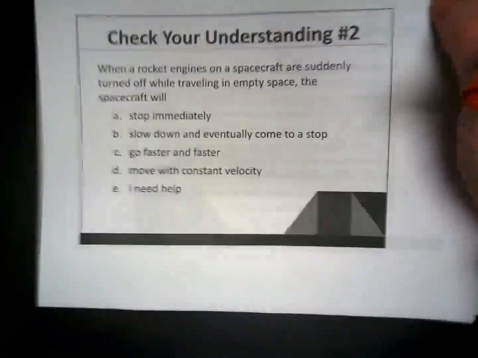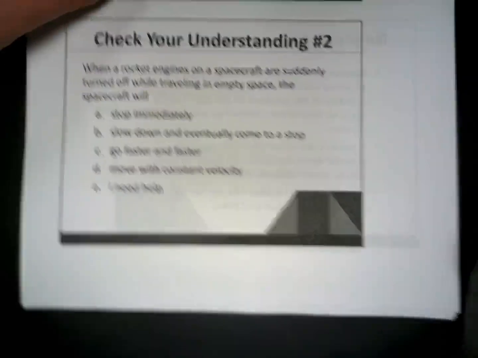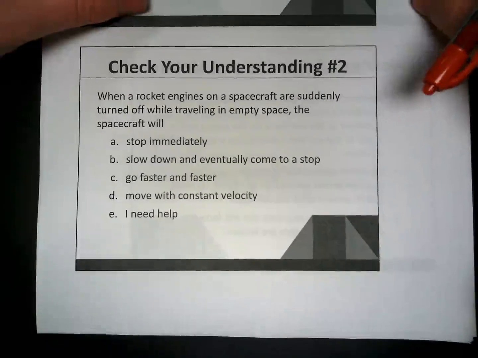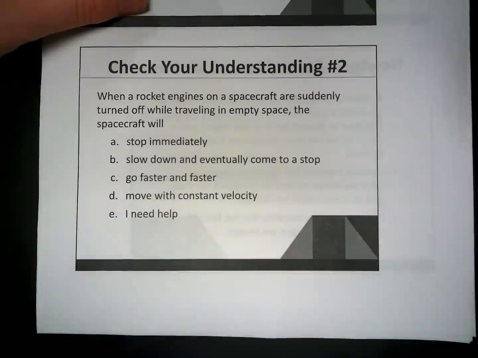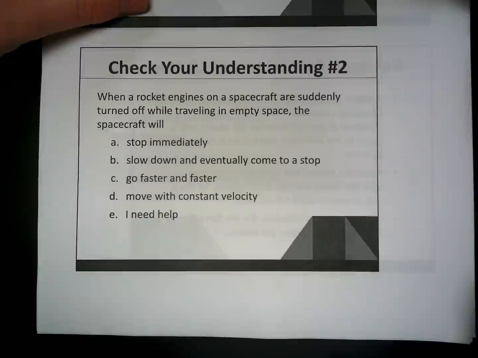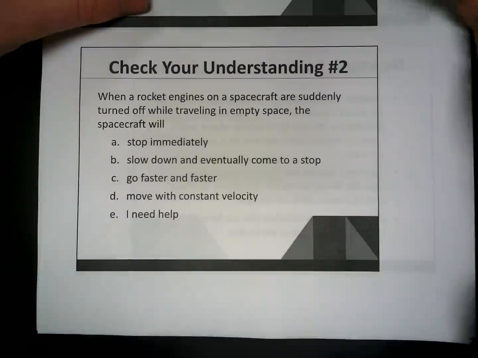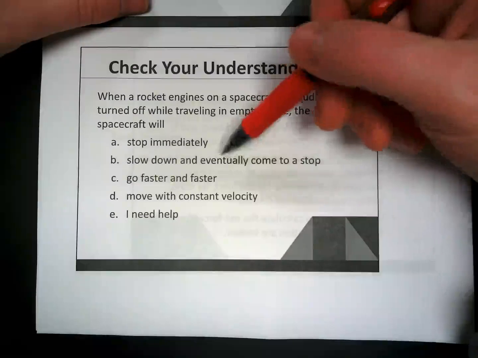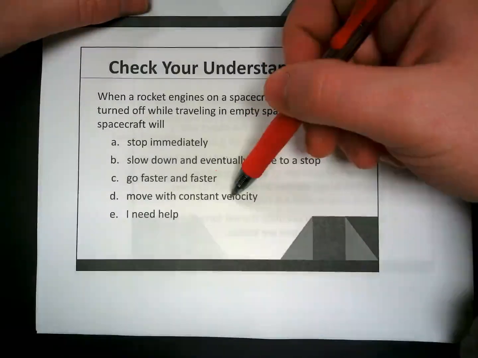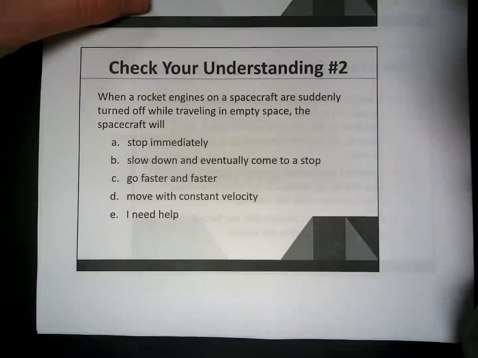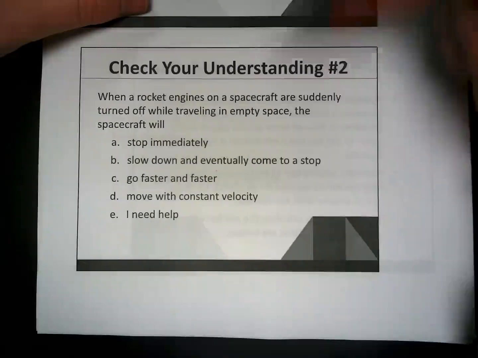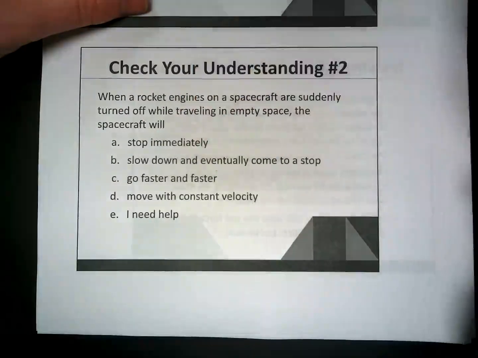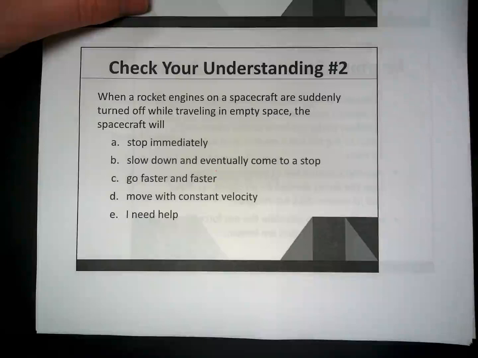Okay, so now let's think about number two. So we're still out in space. When a rocket's engines on a spacecraft are suddenly turned off while traveling in empty space, what will the spacecraft do? Will it stop immediately, slow down and eventually stop? Will it increase speed, or will it move at a constant velocity? Now, a lot of us, I'm sure, want to say B. It'll slow down, and eventually it'll come to a stop.